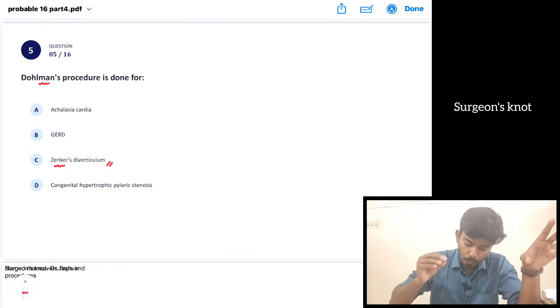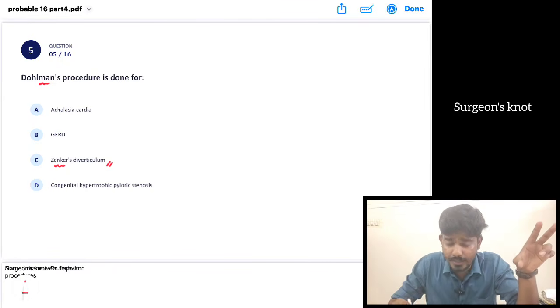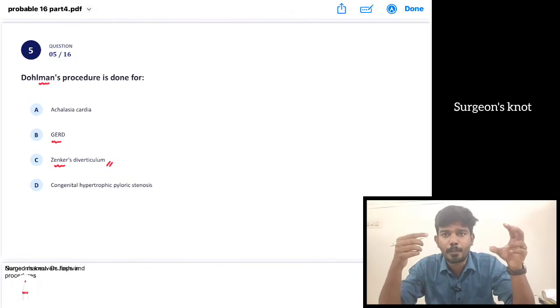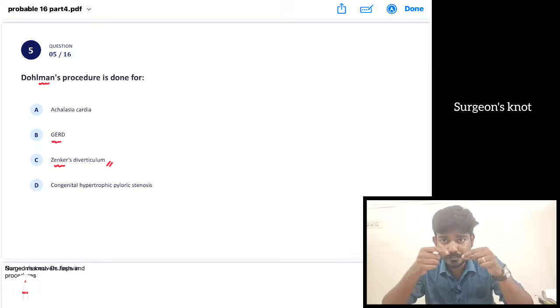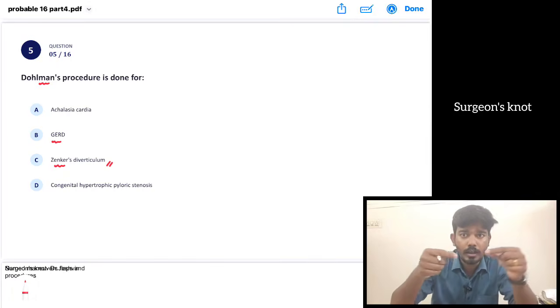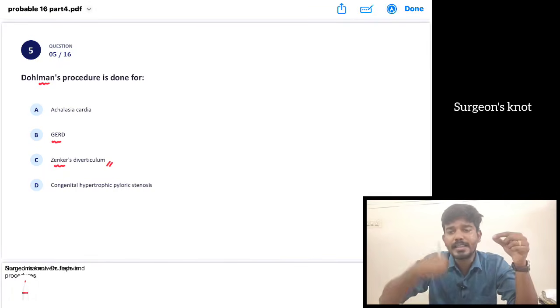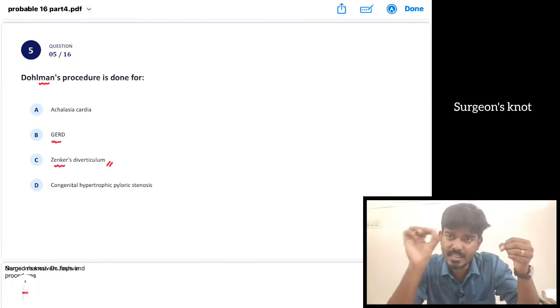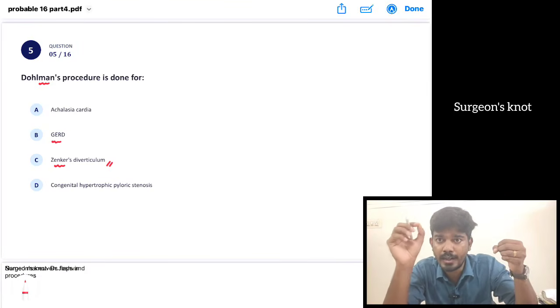Okay, so then what is the procedure that is done for GERD? They will be doing a fundoplication, Nissen's fundoplication, Nissen's 360-degree fundoplication. What they are going to do is take the upper part of the stomach and suture it around the esophagus, so that regurgitation does not happen, to increase the tone. Okay, apart from that we have Dor and Toupet fundoplication.